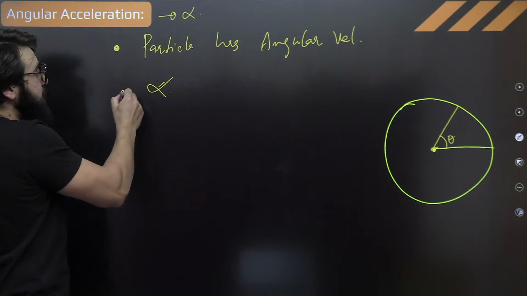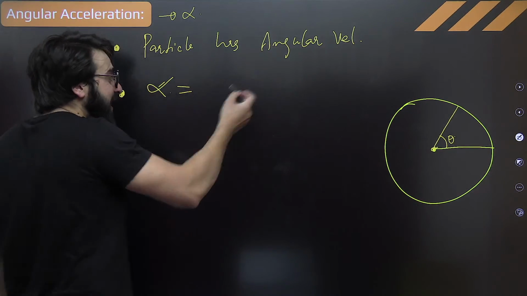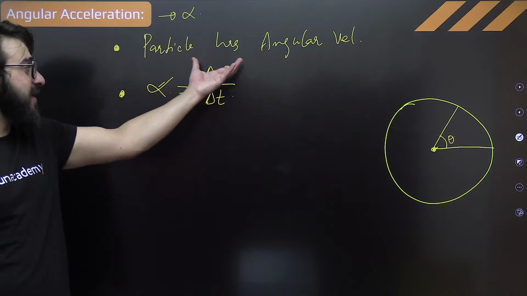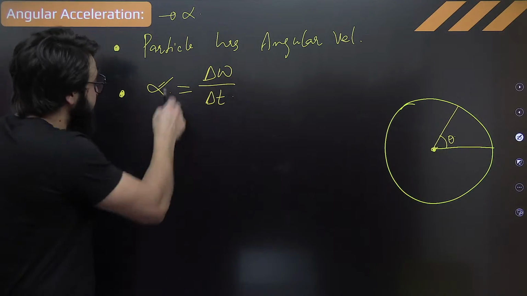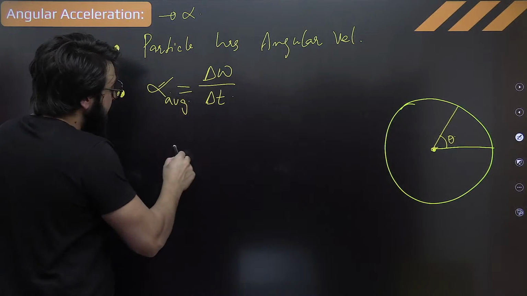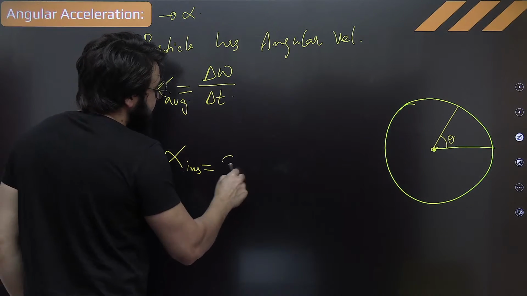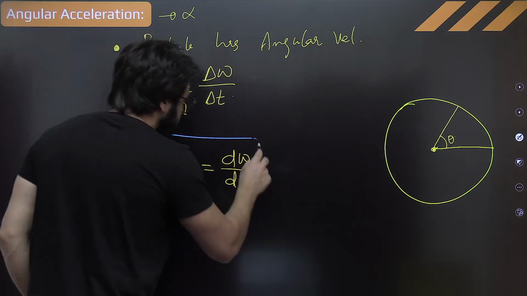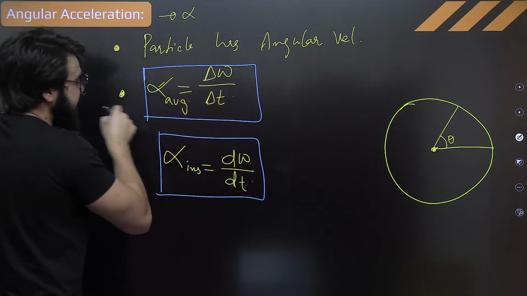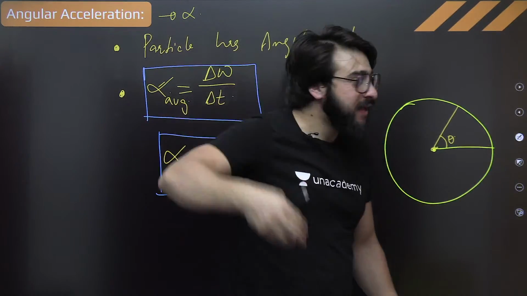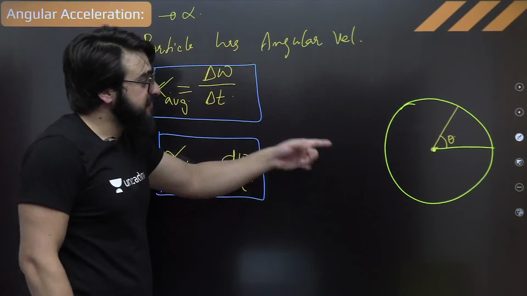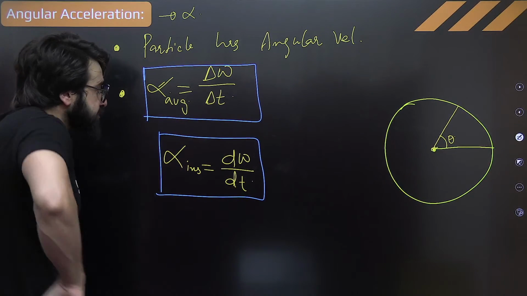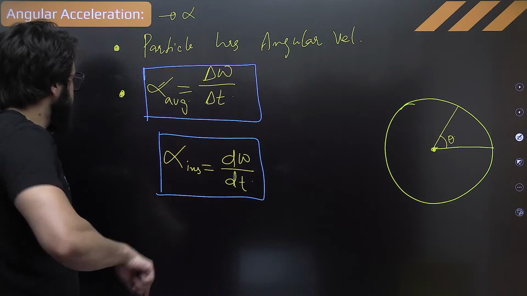So can we say this alpha will be nothing but rate of change of angular velocity, that is delta omega upon delta t, like linear acceleration, that is delta v by delta t. So we say this is nothing but average. Fine. If you want to find the instantaneous, that is nothing but d omega upon dt. Can we just write it like that? Any sort of confusion in this one? This is instantaneous. This is nothing but average. In general, what is the rate of change of angular velocity from this point to this point? Understand? That's nothing but average. So this is nothing but instantaneous. Fine. I hope you're getting me what I'm trying to say.